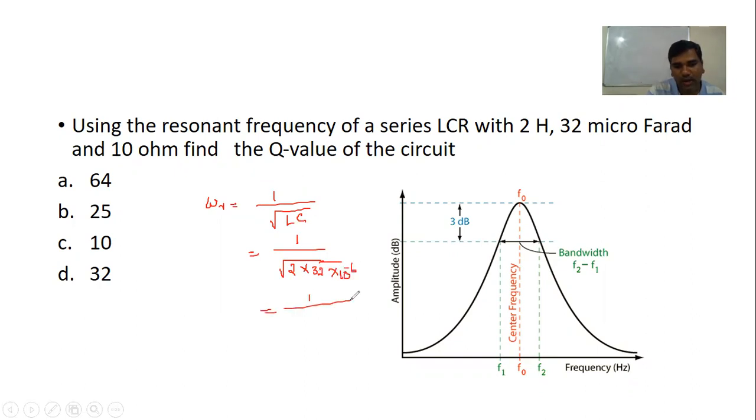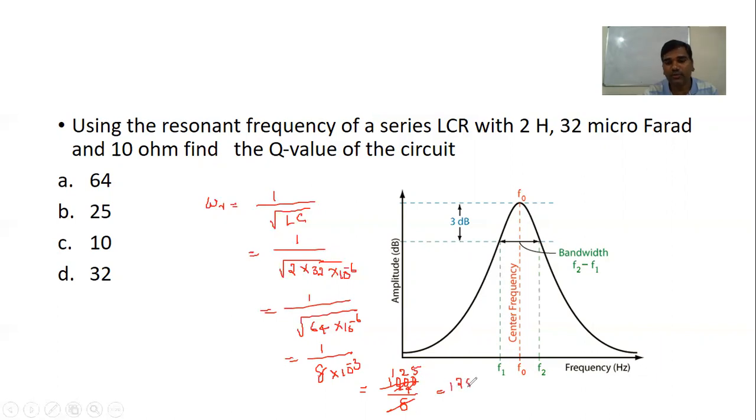Now 32 into 2 is 64, so 1 by root of 64 into 10 power minus 6, which is nothing but 1 by 8 into 10 power minus 3, which we can write as 1000 by 8, because when minus 3 goes to the numerator it becomes 1000. 1000 by 8: 8 1s are 8, remainder 2, then 8 2s are 16, and so on, which is equal to 125 radian per second. This is the angular frequency.